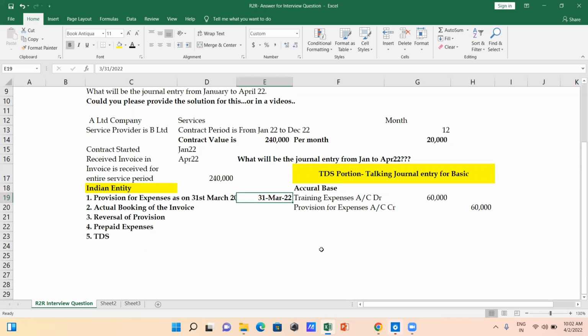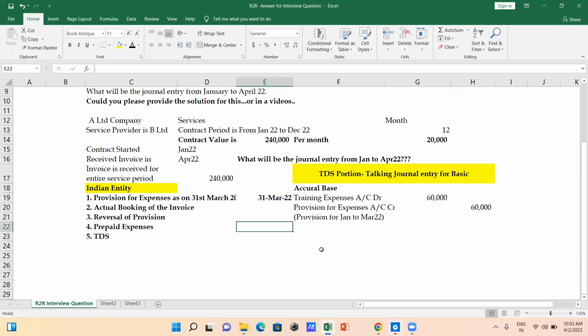Or if you haven't booked any provision on a monthly basis, knowing that this is a year end, we have to create the provision in the books: training expenses account debit for 60,000. And you have to mention that it is the provision for Jan to March 2022. This is for 60,000, 60,000.